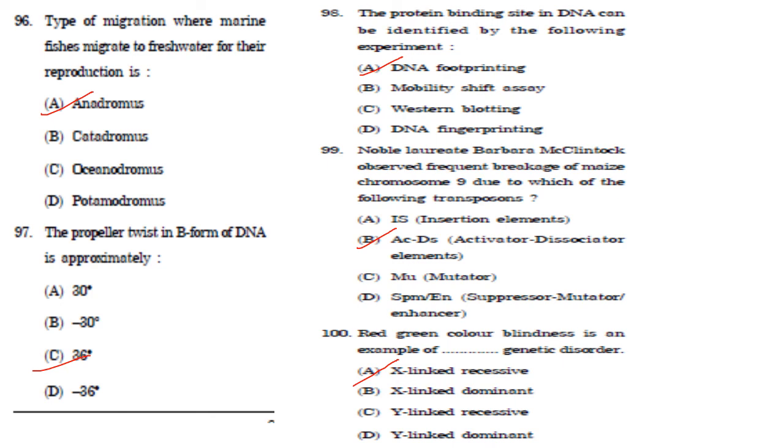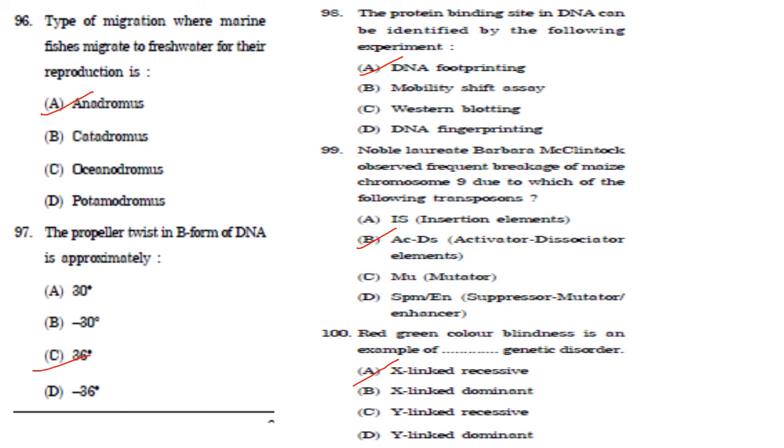So what is propeller twist? It is that each base is planar. Okay, but when two bases pair, that is when they form a base pair, they do not always line up perfectly flat with each other. This angle is called propeller twist because the bases are twisted away from each other like an aeroplane propeller.